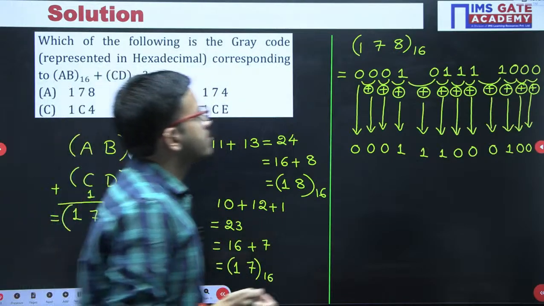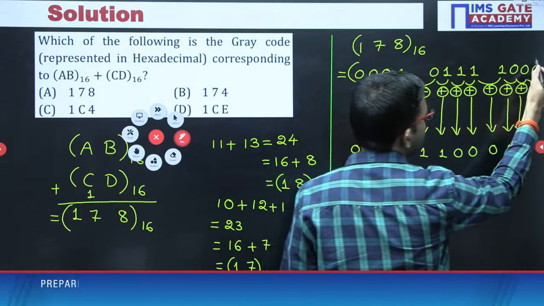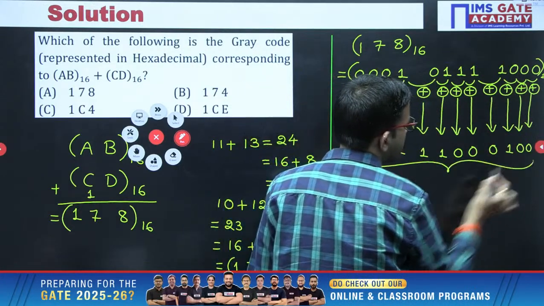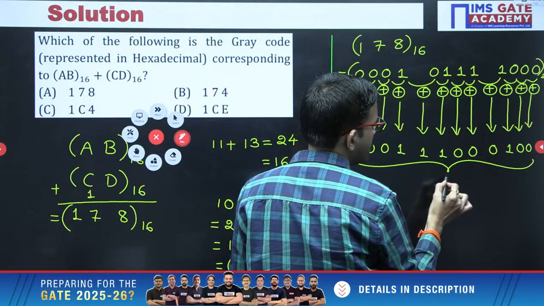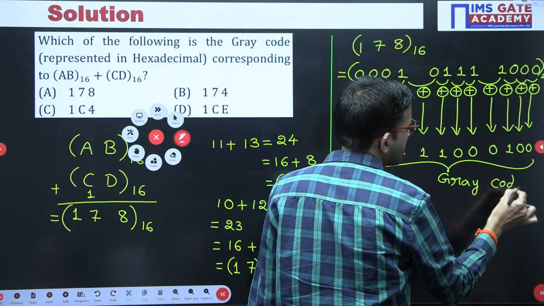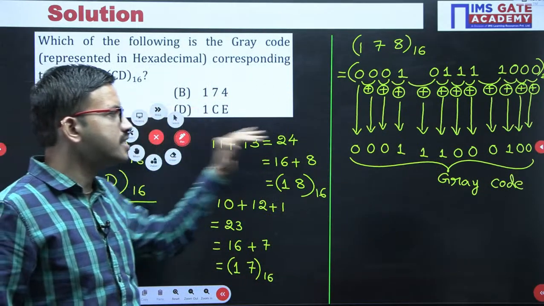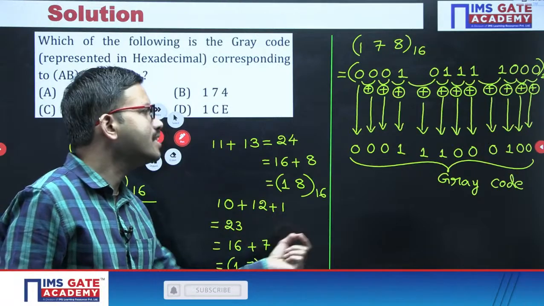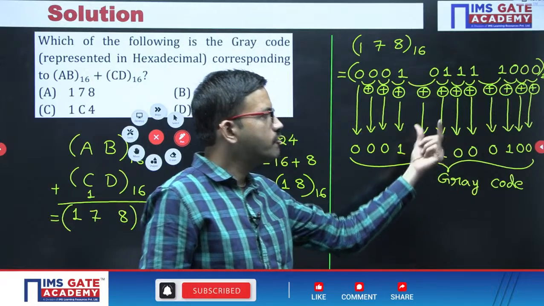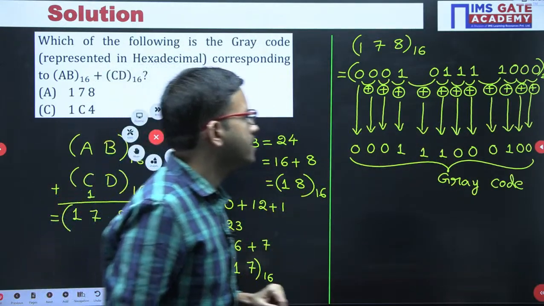Right. Whatever we got here is a binary code. Just for reference, I am putting suffix 2. Whatever we currently got, this is the gray code. But in this question, the choices are not given in terms of zeros and ones. Rather, if you do the grouping of 4 bits on the gray code you got, you will be getting hexadecimal digits. That representation they have given.